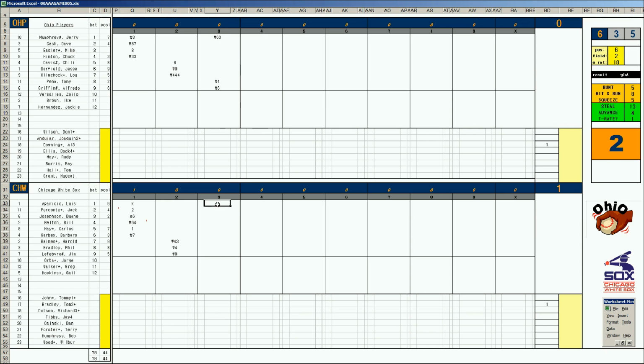Bottom of 3. And here's Aparicio to lead it off. Double 1-14 off the Downing card. Lead off double. Bercante bounces to short. Josephson is 2 outs. Bill Melton, and he rolls to short. It stays 1-0.